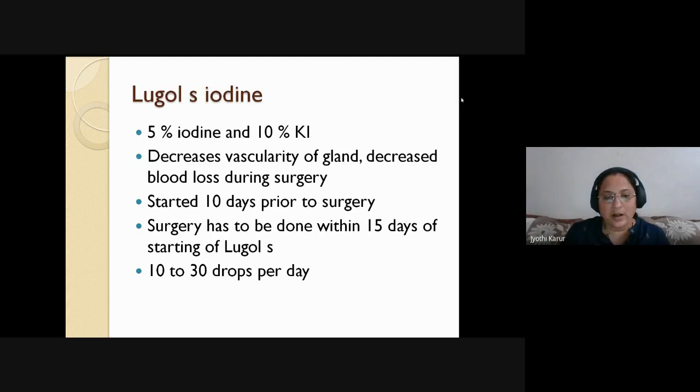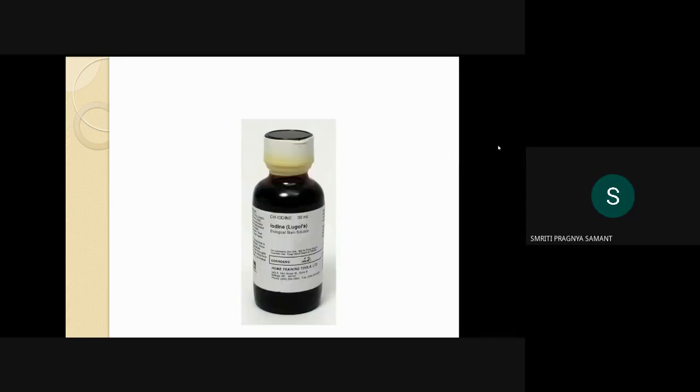You have to start 10 days prior to surgery, and surgery has to be done within 15 days of beginning. Later, it will go out of control. There will be rebound excessive secretion of thyroxine, leading to uncontrolled thyrotoxicosis. So you have to plan your surgery within 15 days after starting the Lugol's iodine therapy. What is its dose? Usually 10 to 15 drops, but you can even go up to 30 drops per day. Any doubt?